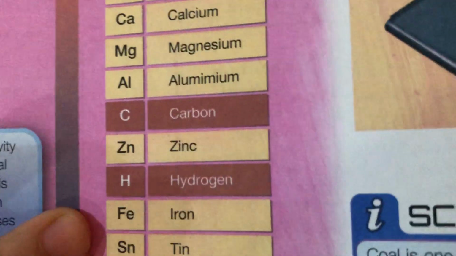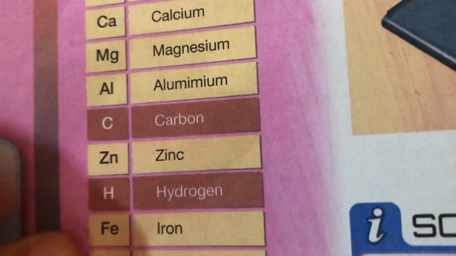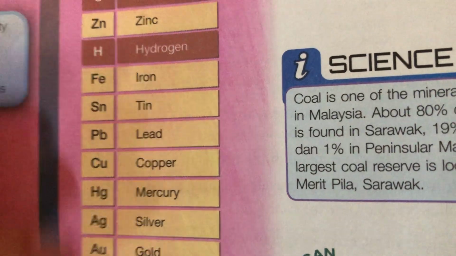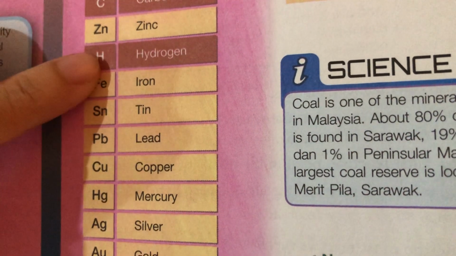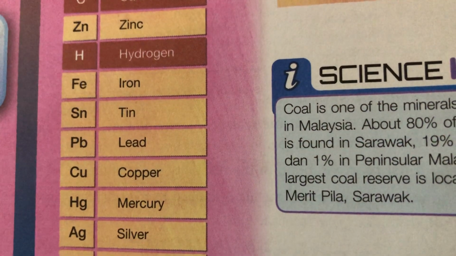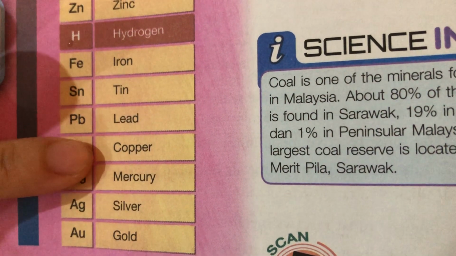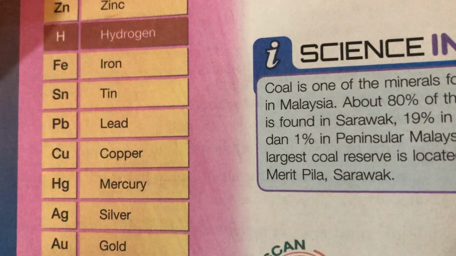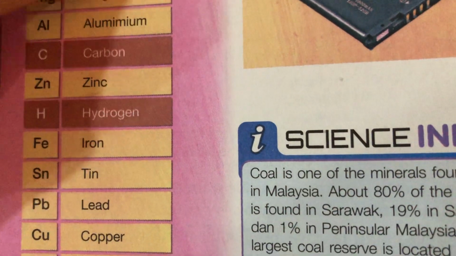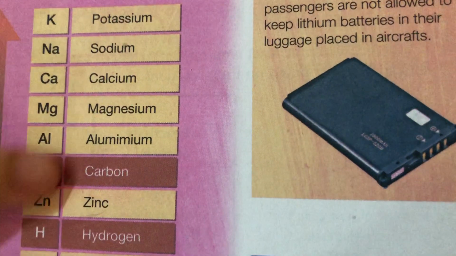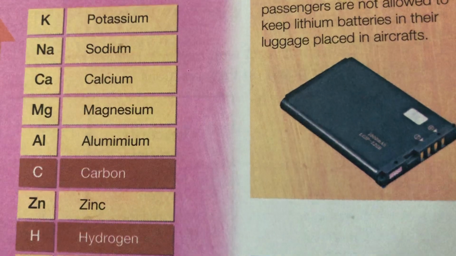Oh yeah, another thing is hydrogen. Hydrogen is also another method to extract, so the same concept. The metal that is below hydrogen can be extracted using hydrogen. It means that you burn it with hydrogen, then you get pure iron, pure tin, pure lead, pure copper. The things that are above hydrogen we cannot use. Above hydrogen, we cannot use burning. We have to use electrolysis.